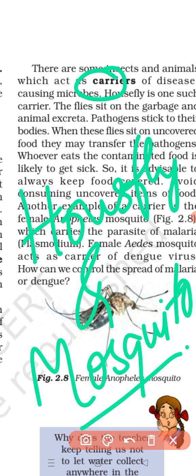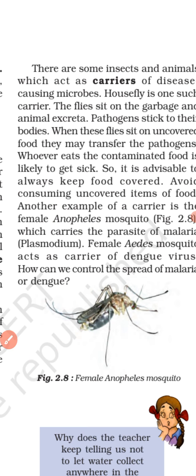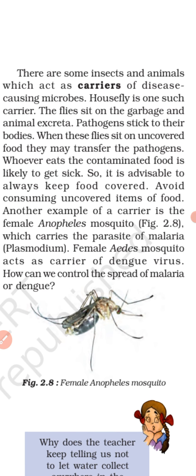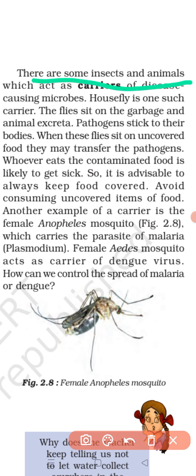So what are carriers? Carriers are insects or animals which transmit disease causing microorganisms to humans without themselves suffering from them. There are some insects and animals which act as carriers of disease causing microbes, and the housefly is one such carrier. They will transmit the microorganisms to humans, and the insects will not suffer from this.